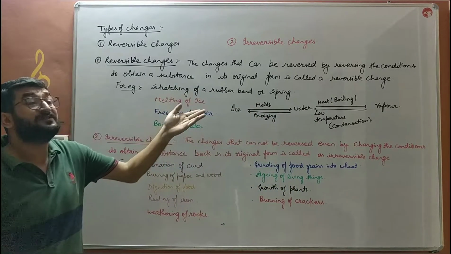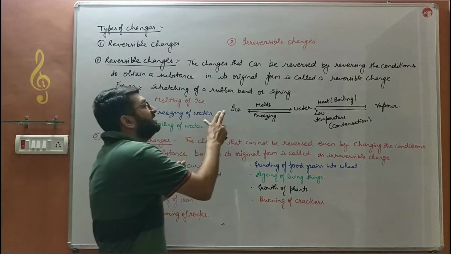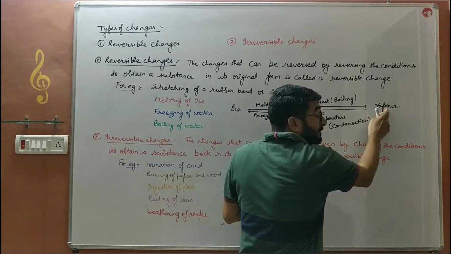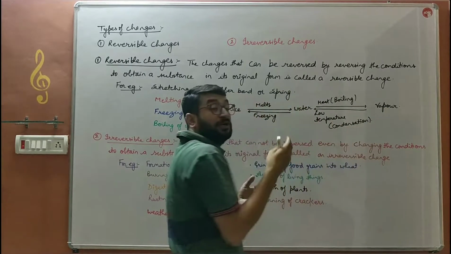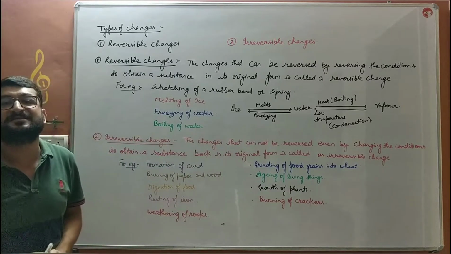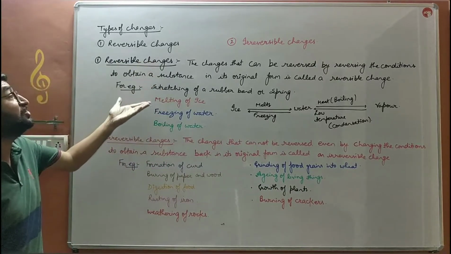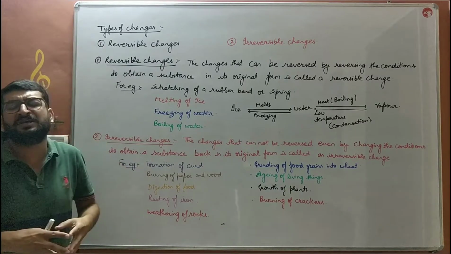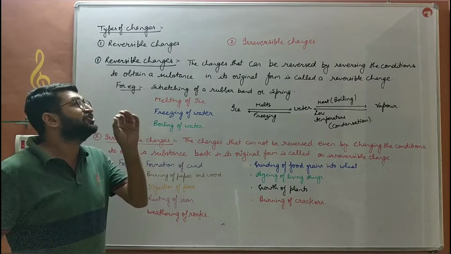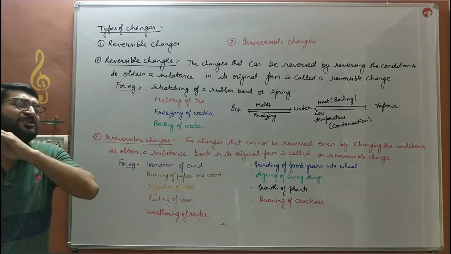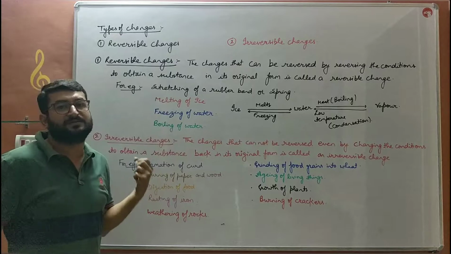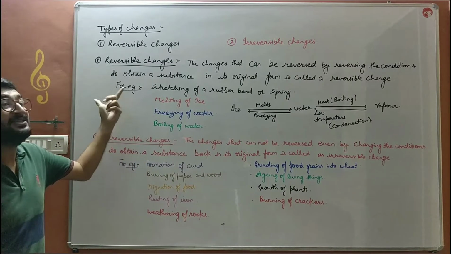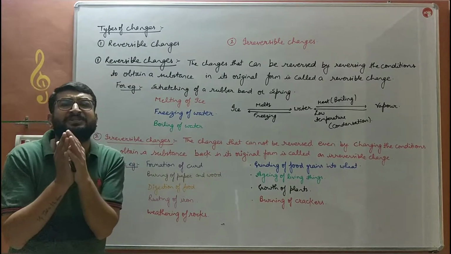So these are the changes which can be easily reversed. We can change ice into water as well as water into ice. We can change water into water vapors by heating, by boiling, as well as water vapors into water by condensation. So these are the changes which are referred to as reversible changes. The changes that can be reversed easily by reversing the conditions are known as reversible changes. In this we can obtain a substance in its original form.